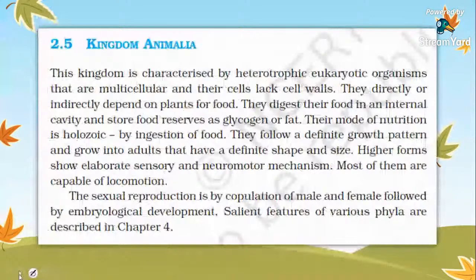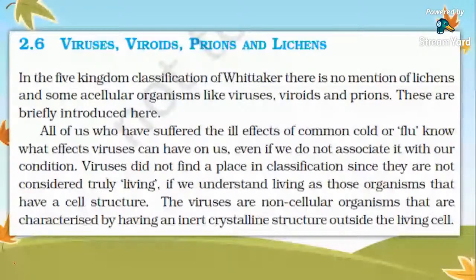Okay. So in the five kingdom system of classification by Whittaker, there is no mention of lichens and some acellular organisms like virus, viroids, and prions. These are briefly introduced here. All of us have experienced the ill effects of common cold or flu, which shows what effects viruses can have on us.